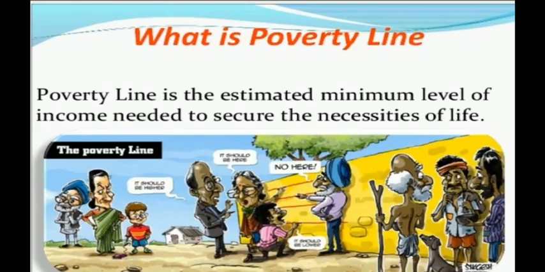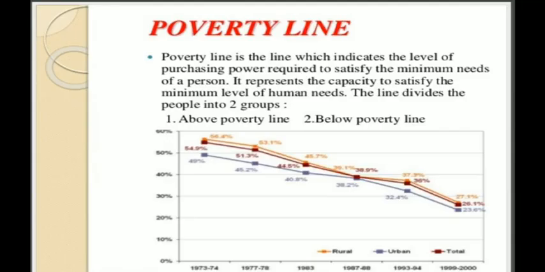Dear students, we already studied about poverty and its different types. Now we are going to discuss about poverty line. Poverty line is the estimated minimum level of income needed to secure the necessities of life. It is the line which indicates the level of purchasing power required to satisfy the minimum needs of a person.